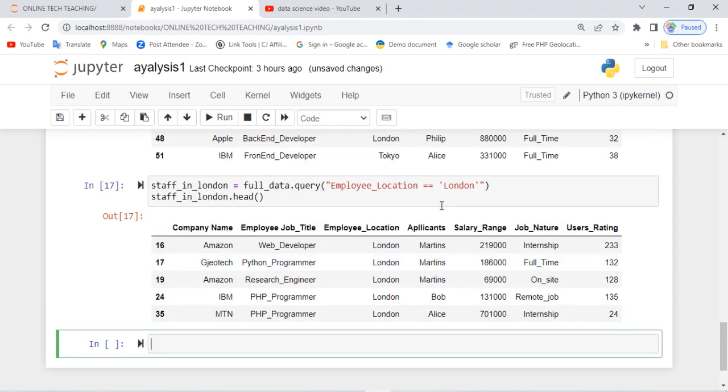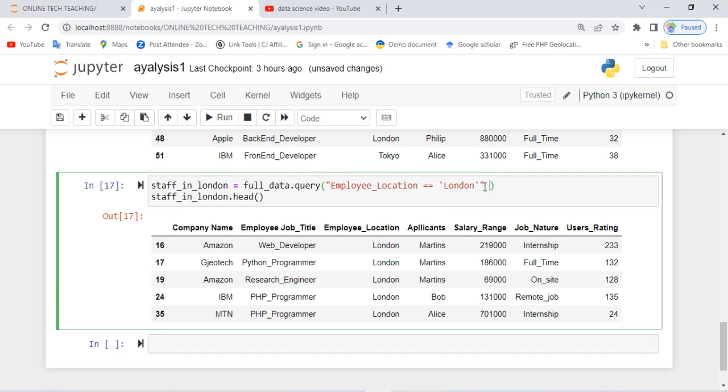Now that we've got that, which other way can we pass another attribute to the attribute we already have here? If you look at their salary rating, it is 233, 132, 128, 135, and the last here is 24. We can pass more arguments to this query.